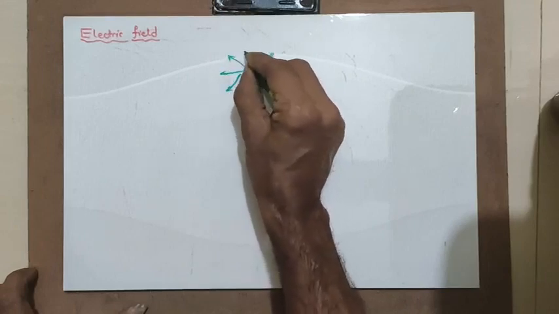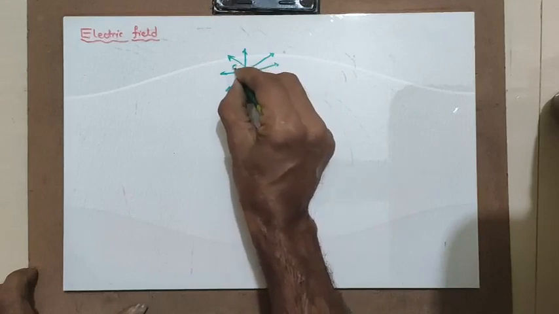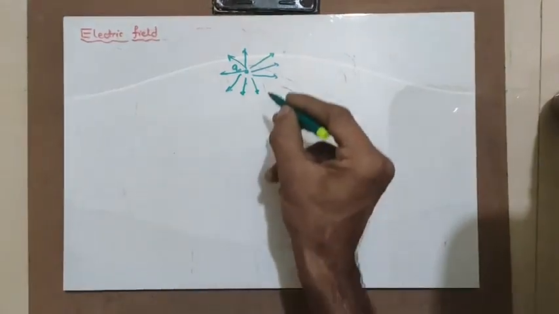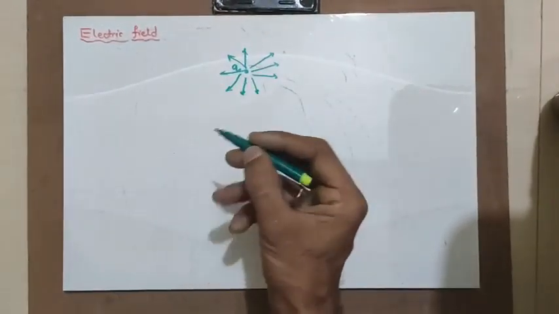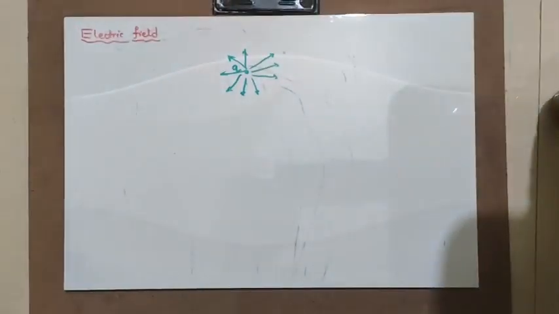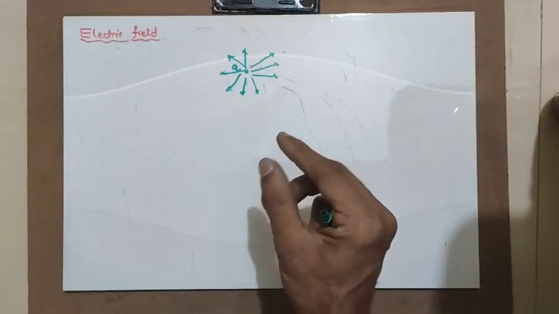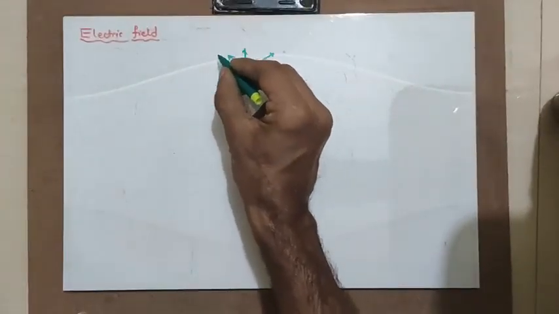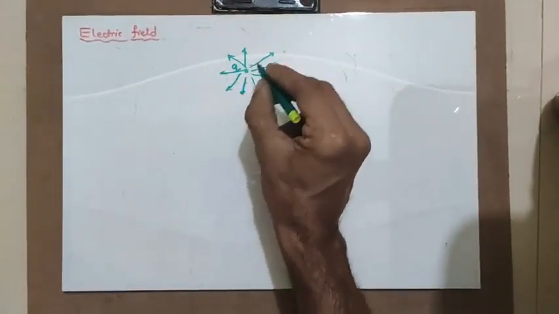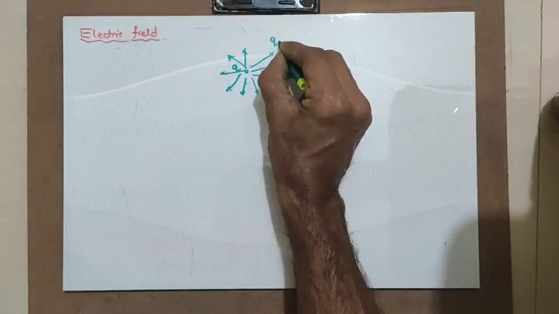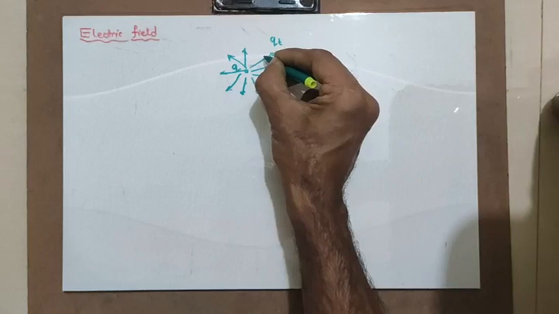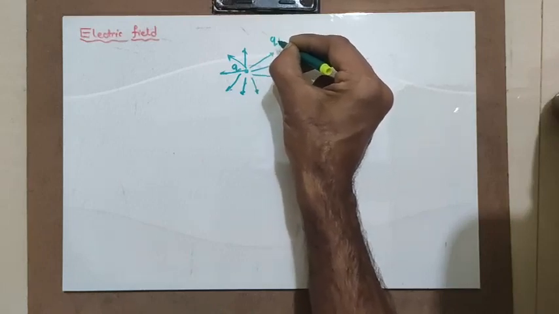Now this charge, let me take it as Q. This charge establishes an electric field around it. See, it's like a bulb which you have kept, and in and around it the illumination is established, isn't it? In a similar manner, there will be the influence of this charge in its vicinity. How do we find that an electric field is established? You have to bring another test charge into the vicinity of this main charge. When you bring this test charge, it will experience a force because of Coulomb's law.